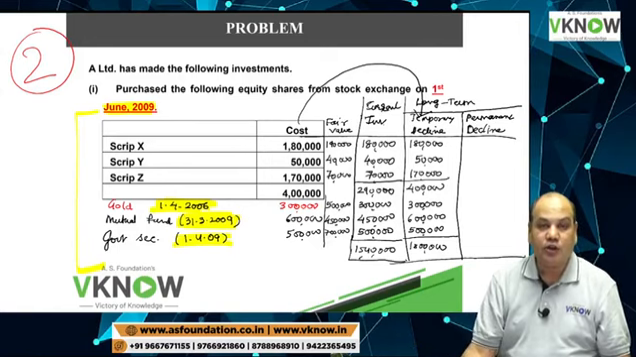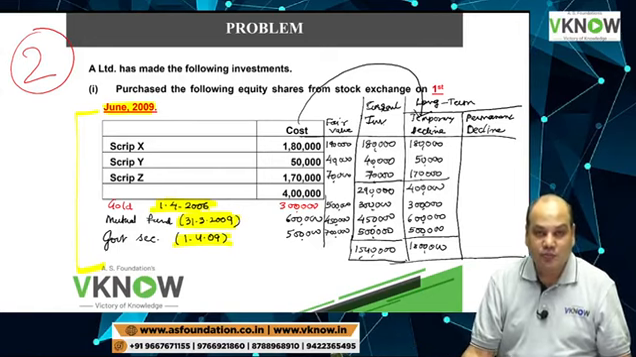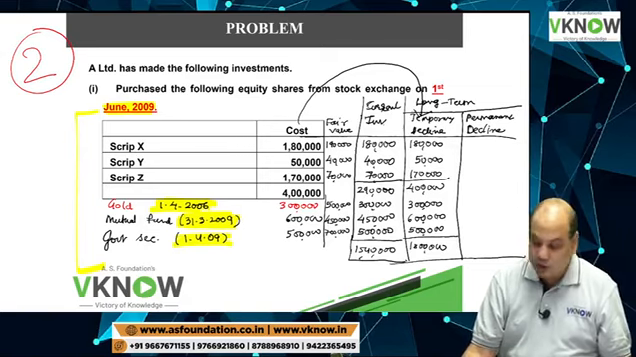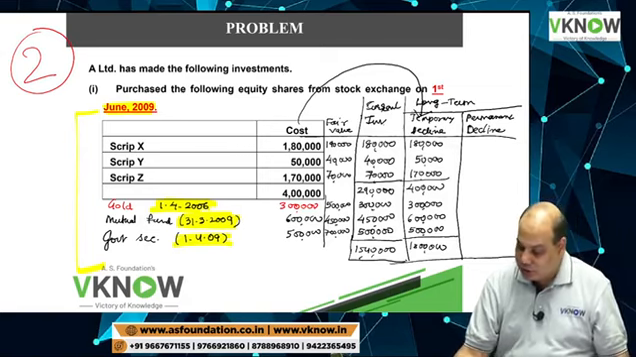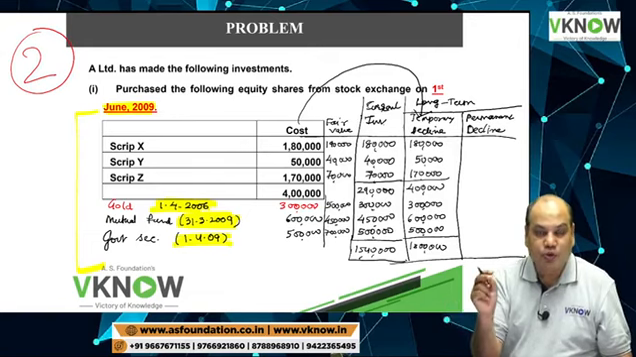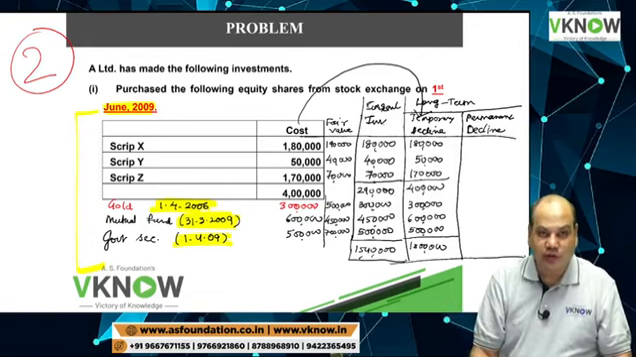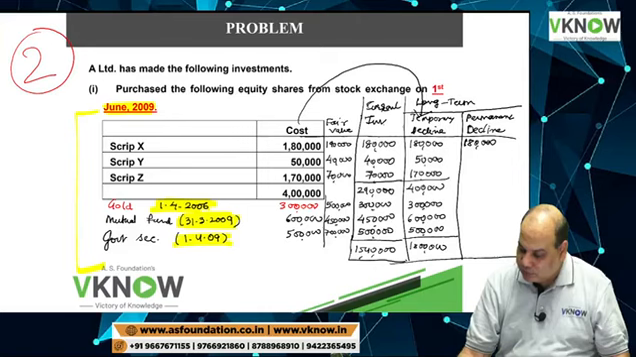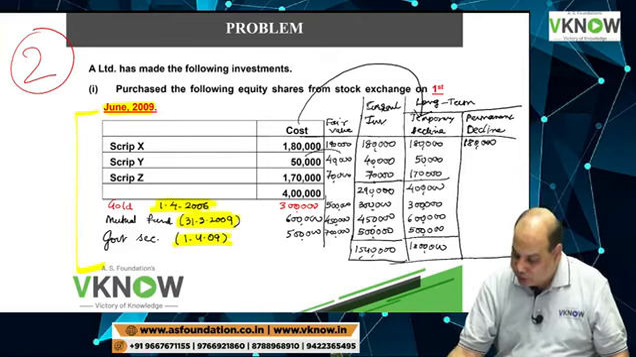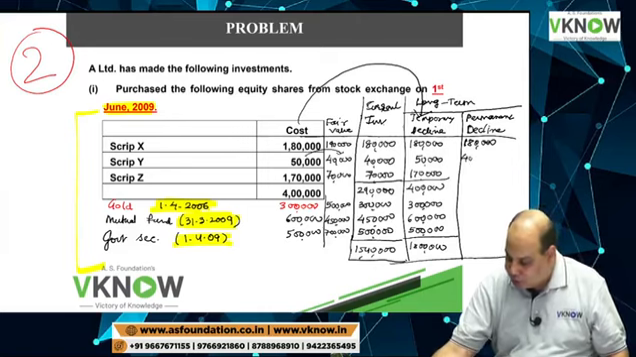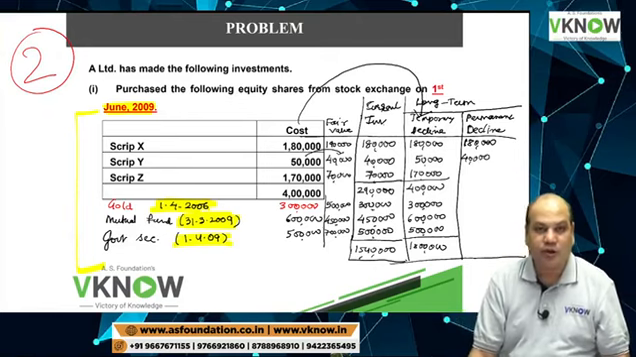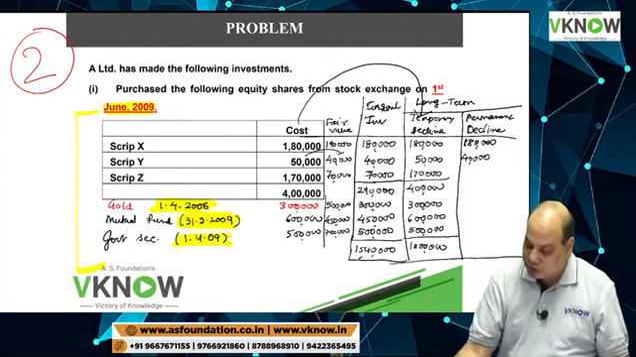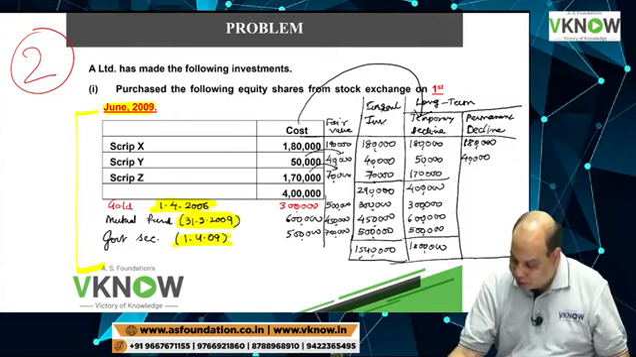But if we assume the decline is permanent, then we have to make provision for decline in the value of investment. Script X will be at cost only, at 1,80,000. But in script Y there is a decline, and we are assuming this decline is not temporary, so we will have to make a provision for decline of 10,000 rupees. And similarly script Z.